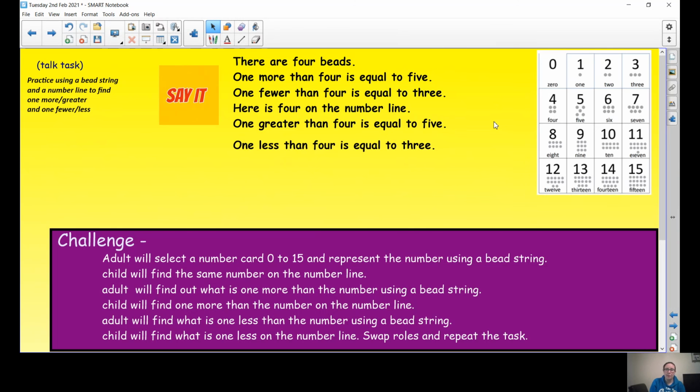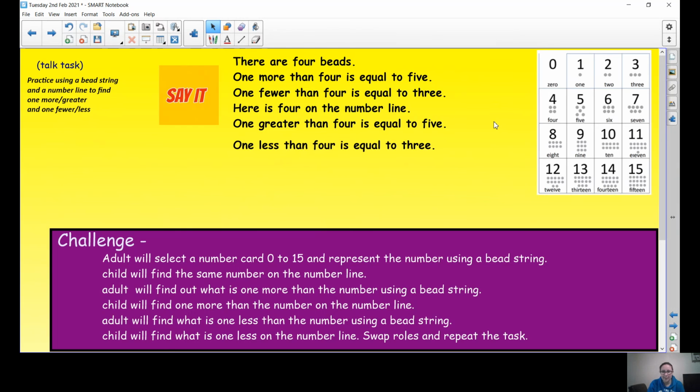Then the adult's going to find out what is one more than a number by using their bead string. And you're going to do the same by finding it on your number line. So one more. Then the adult's going to find one less than their original number on the bead string. And guess what you're going to do? You're going to find it on your number line.